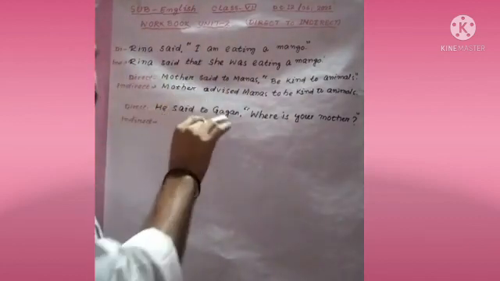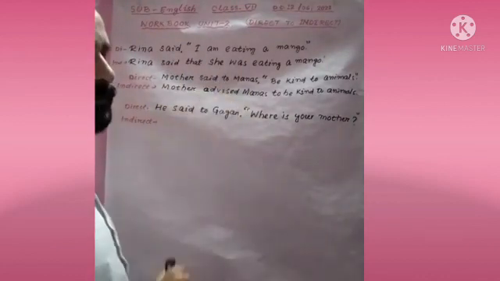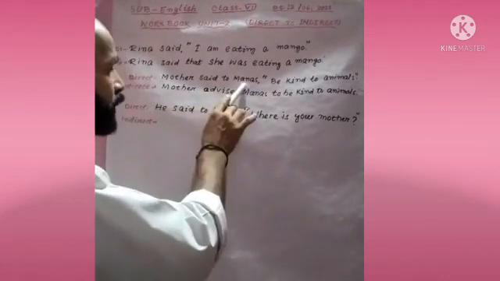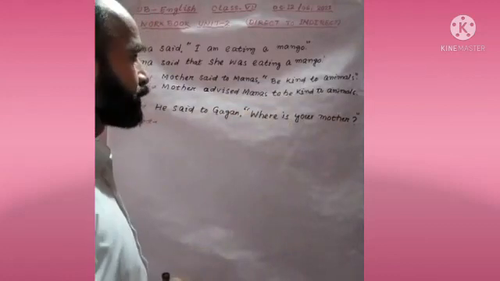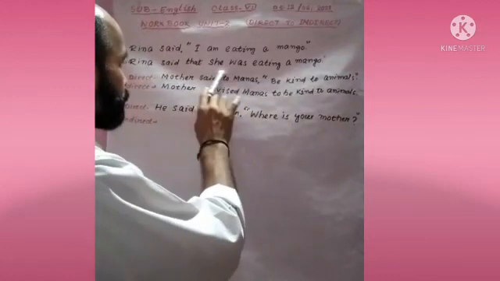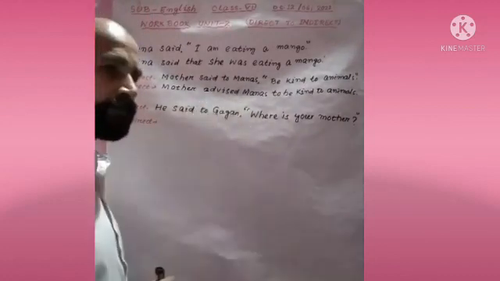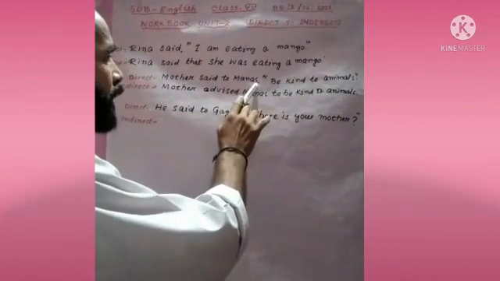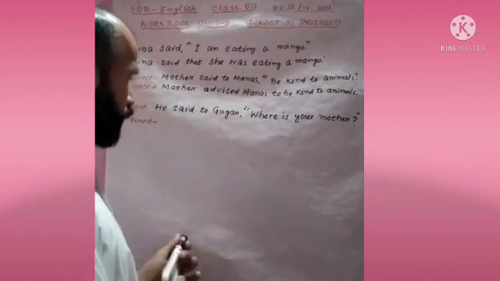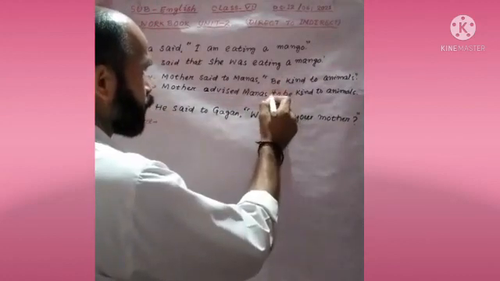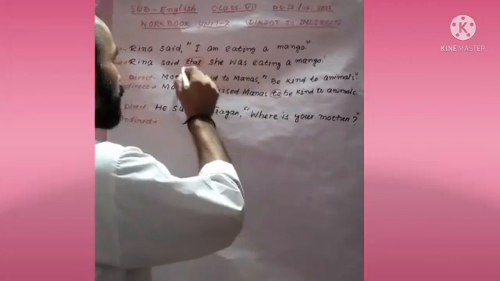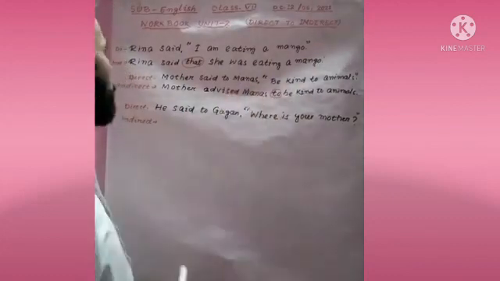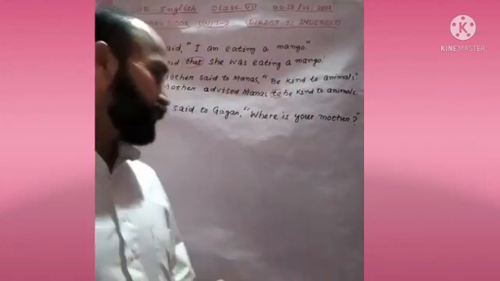And in the second sentence, it is an imperative sentence. You know, imperative sentence. So, mother said to Manas, be kind to animals. Here, instead of said to, we use advised. Mother advised Manas, be kind to animals. In place of comma and inverted comma, we use to. Here we use that, and here to. Okay. To be kind to animals. Just add to.